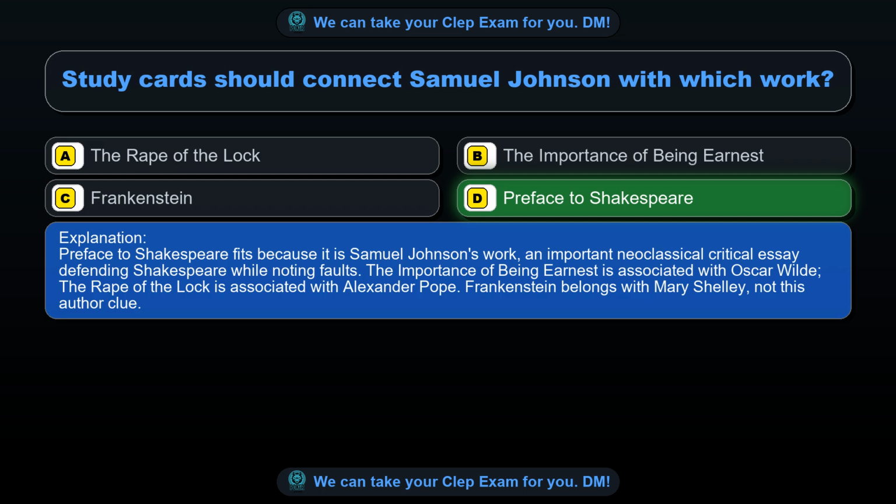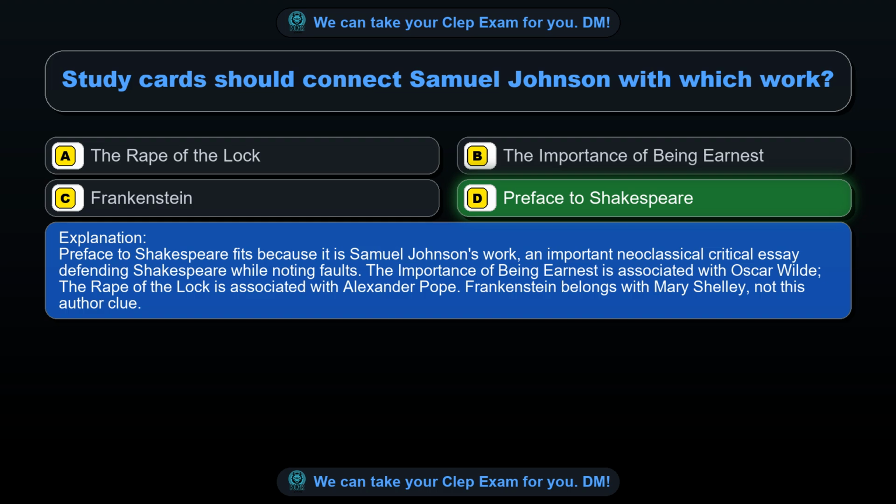Preface to Shakespeare fits because it is Samuel Johnson's work, an important neoclassical critical essay defending Shakespeare while noting faults. The Importance of Being Earnest is associated with Oscar Wilde. The Rape of the Lock is associated with Alexander Pope. Frankenstein belongs with Mary Shelley, not this author.